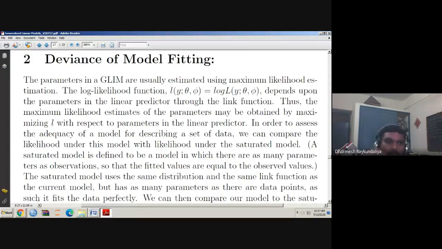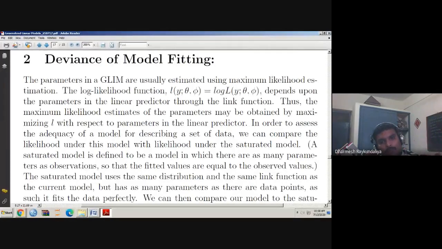So we can have the likelihood based on the models, and we have a likelihood under the data. So the likelihood under the data, we call a saturated model. So in short, whether your model is fitting well or not, how do we decide? Decide based on the difference between the log likelihood under the model in consideration and the log likelihood under the saturated data.